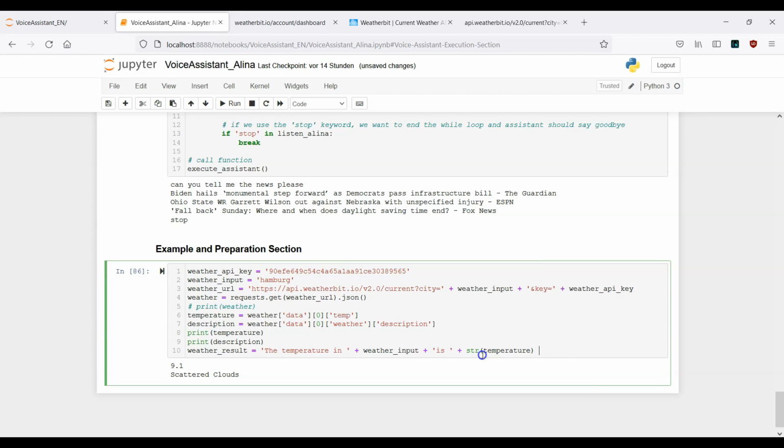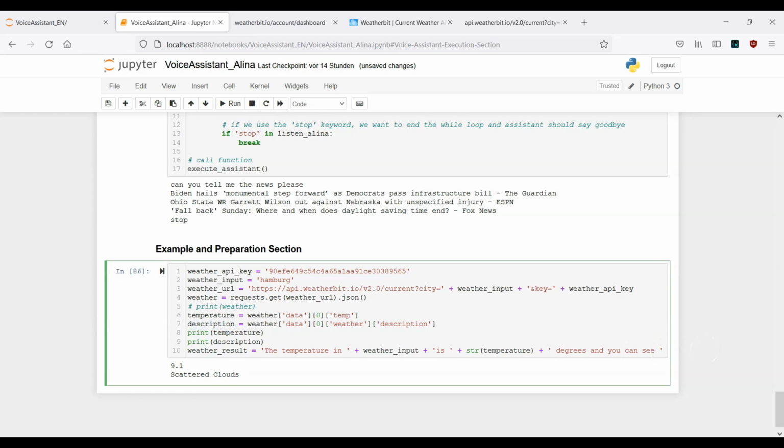That means here we have the temperature. Then we want our assistant to tell us, so the temperature in Hamburg is 9.1 degrees, and you can see, here in this example we want to work with scattered clouds, or with this description variable.